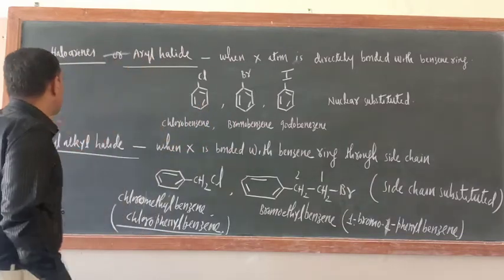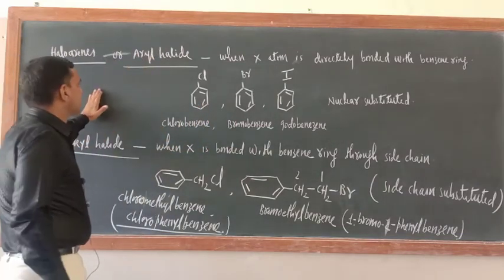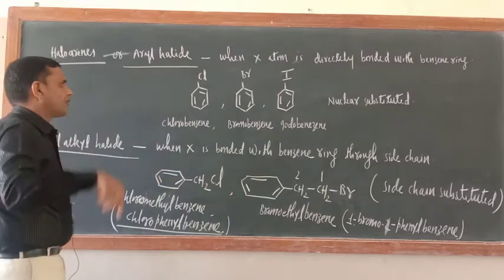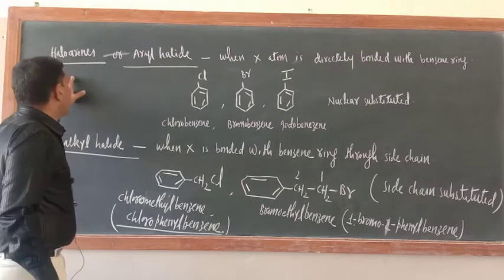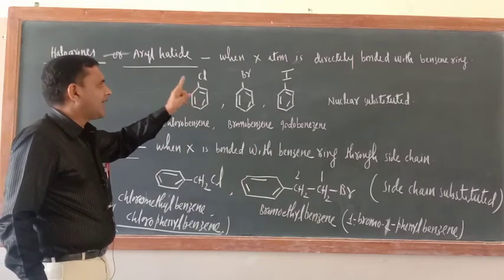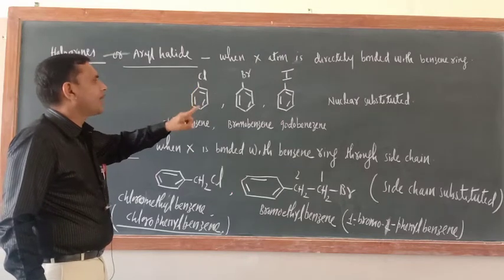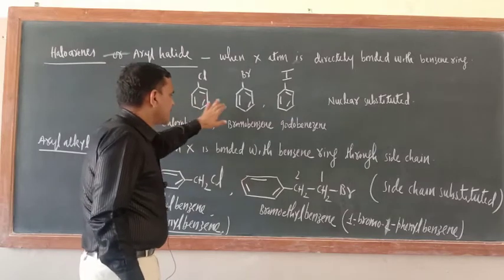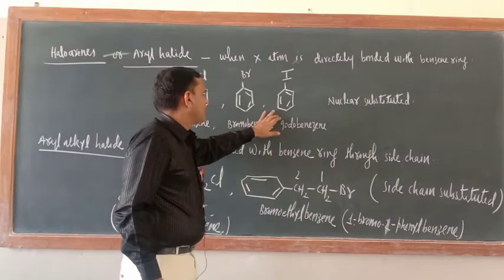Now today I am starting haloarenes or aryl halide. Just try to understand the meaning of haloarenes or aryl halide. When a halogen atom or X atom is directly bonded with a benzene ring. Just see here, this is chlorobenzene, this is bromobenzene, here iodobenzene.